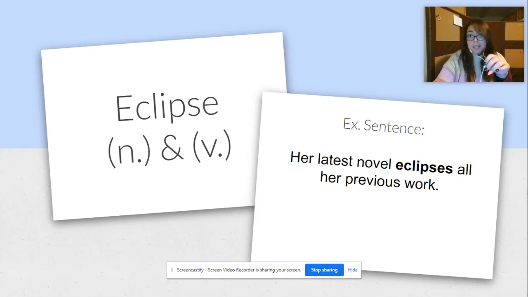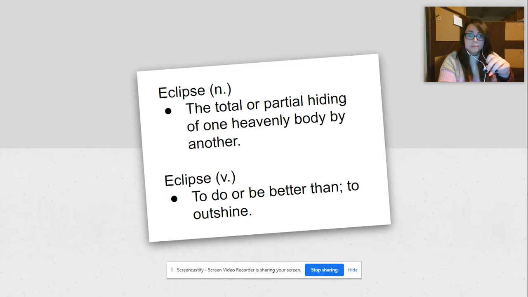Our next word is eclipse, and it is a noun and a verb. Our example sentence is her latest novel eclipses all her previous work. Okay, eclipse as a noun is the total or partial hiding of one heavenly body by another.